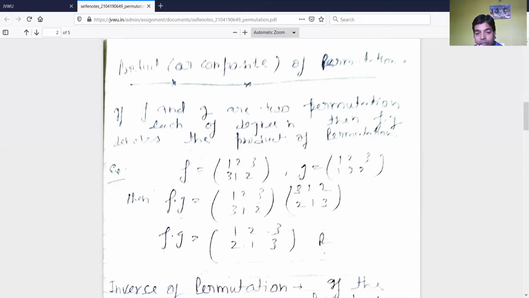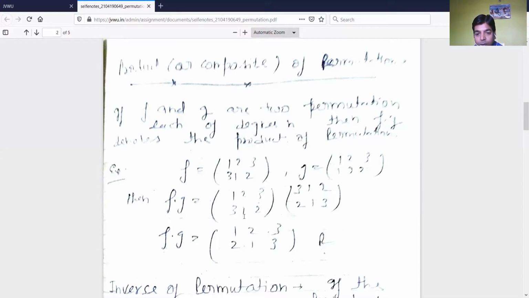How can we represent the post-multiplication permutation? Now see (1 2 3 / 3 1 2). The values of f and g can be rearranged. First, here is written 3. Now see the value in g: 3 is related to 2, so we write 3, 2.